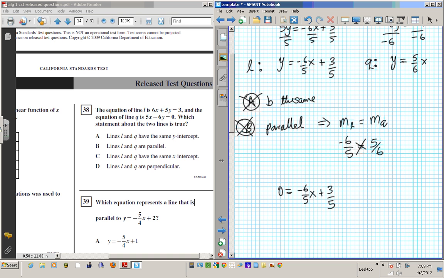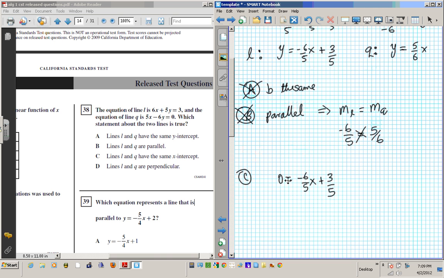We're testing C now. If I want to get x by itself here, but let's pause and just take a look, okay? So this is what I have for this, and this is for L. And then for Q, if I set y to 0, I have 0 equals 5 over 6x. Just by looking at these two equations, do you think that when you solve them, you're going to have the same answer? Absolutely not, right? Because this one is going to be 0, and this one is going to have a number other than 0 in it. Because if I times this one by 6 over 5, for example, both sides, I'm going to have 0 equals x, right?